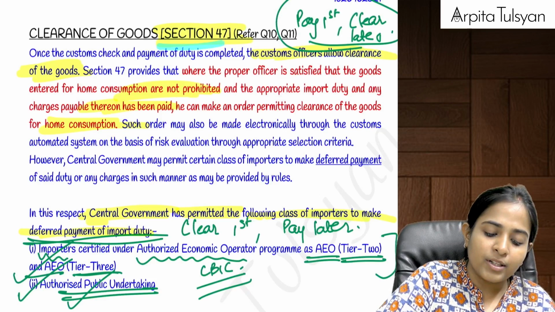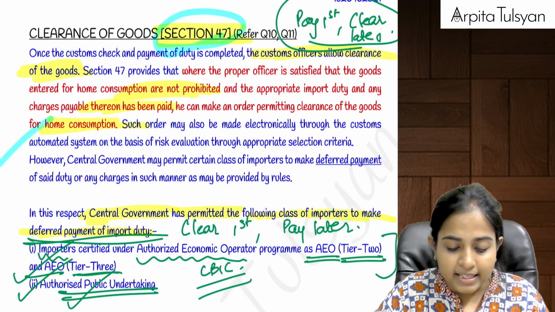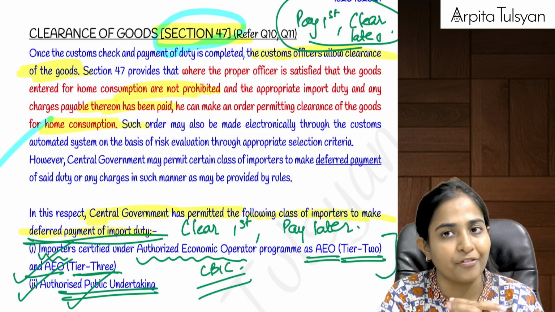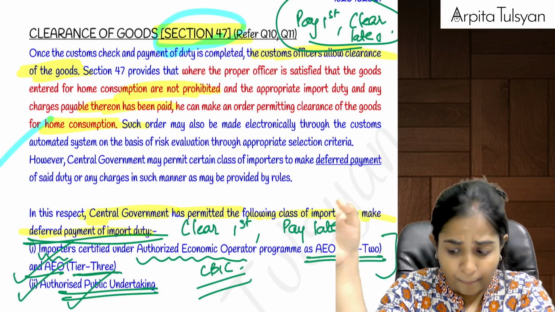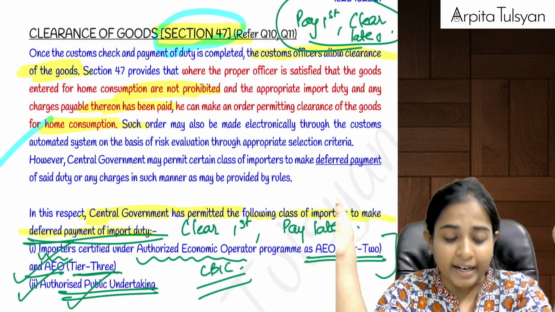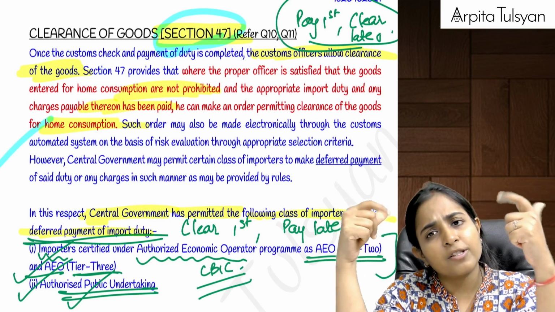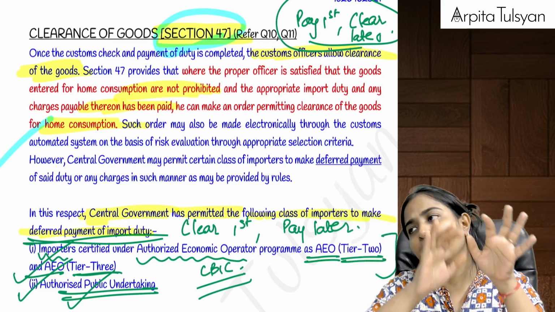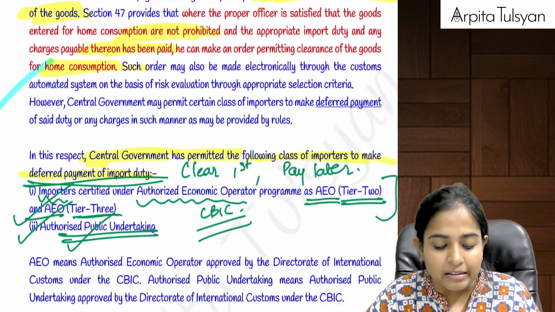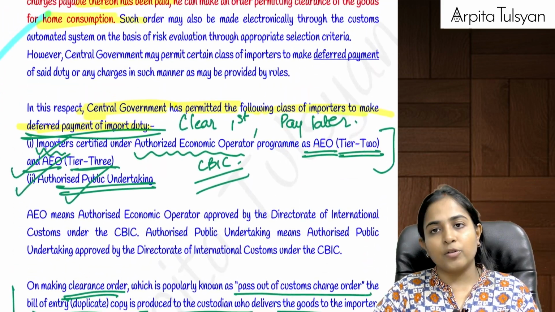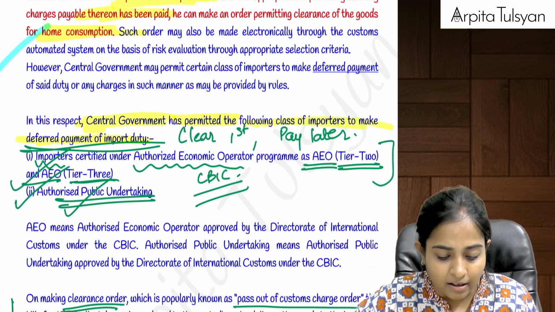Yes. Then going on to the next section, again coming on to the series of 40s, section number 47, which talks about clearance of goods. Now if the proper officer is satisfied that the import manifest etc. is everything proper, then your bill of entry has been filed, the goods which have been imported are not prohibited goods, and whatever taxes were due, those taxes have been paid. Then by this time the goods are already at the customs port. So then they will allow you to do the clearance of the goods. But yes, clearance of the goods can be done only if full taxes have been paid. That you have to keep in mind clearly.